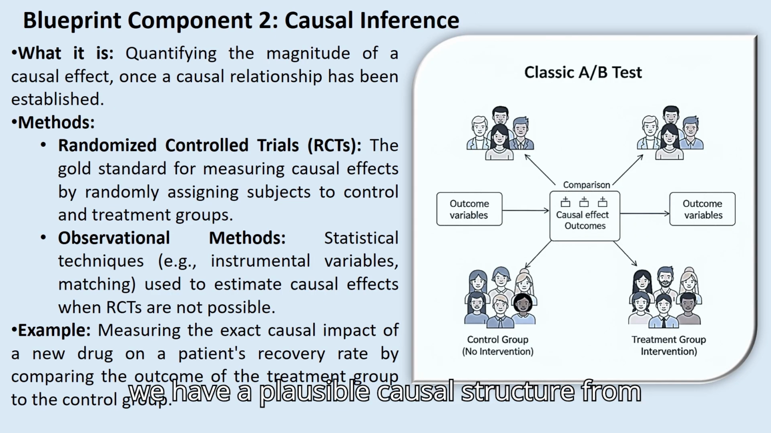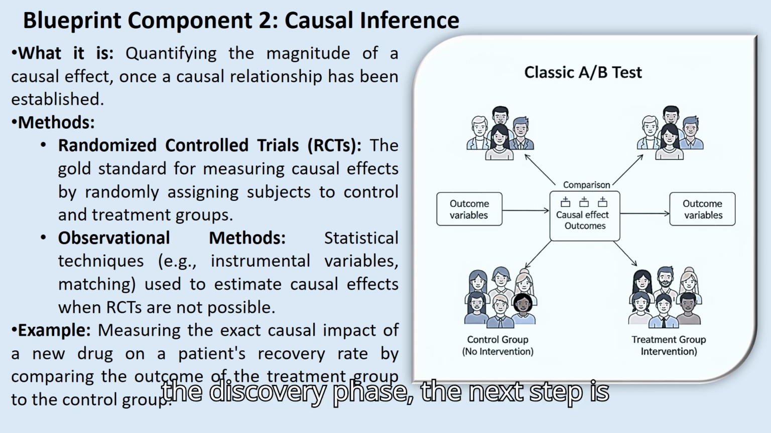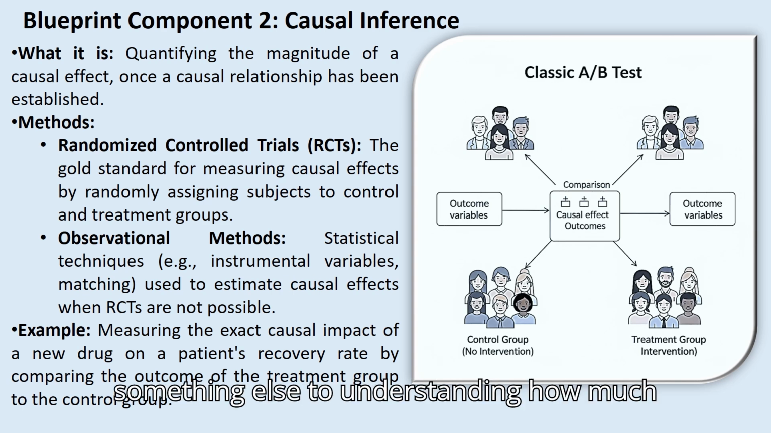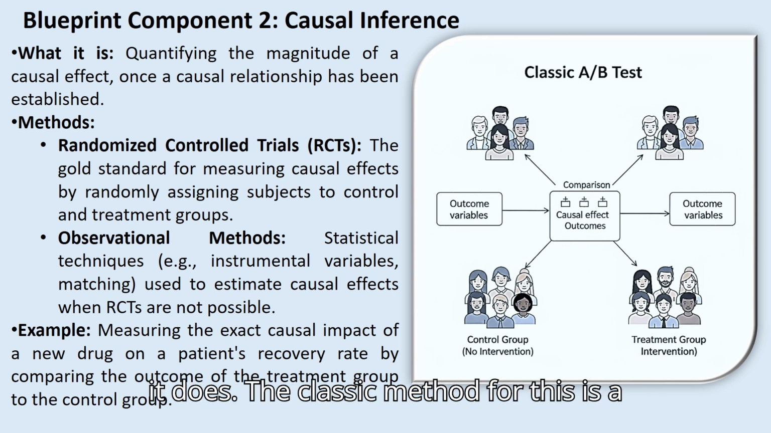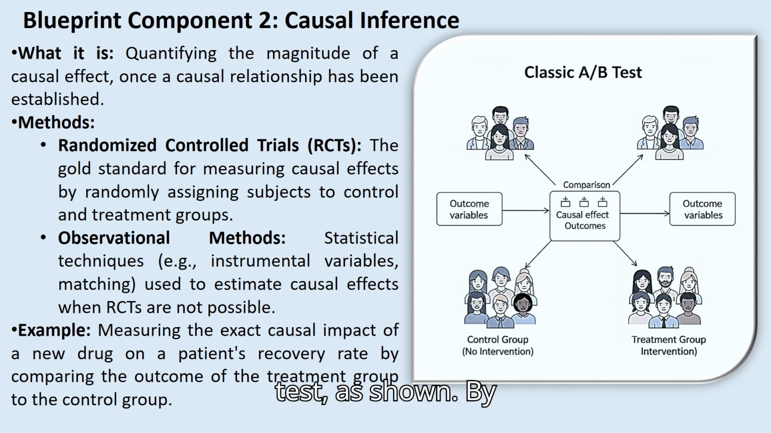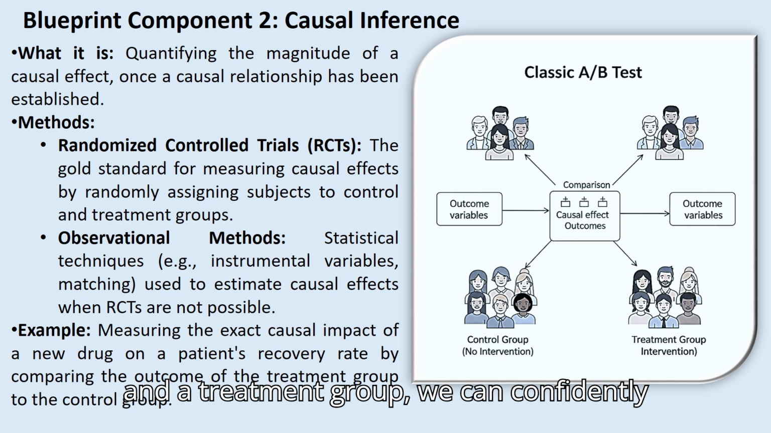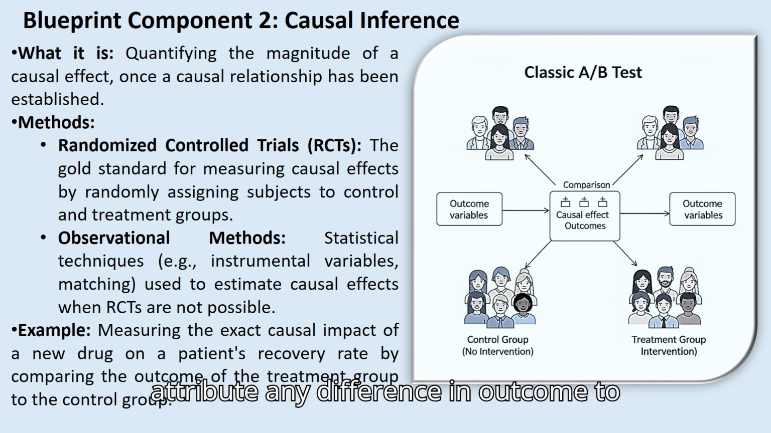Once we have a plausible causal structure from the discovery phase, the next step is causal inference. This is where we move from knowing that something causes something else to understanding how much it does. The classic method for this is a randomized control trial, or A/B test, as shown. By randomly splitting a group into a control and a treatment group, we can confidently attribute any difference in outcome to the intervention.